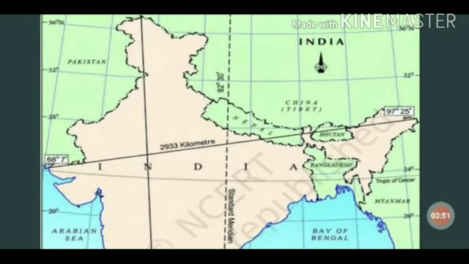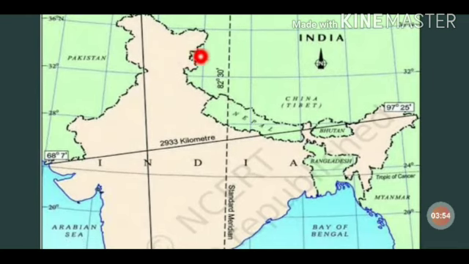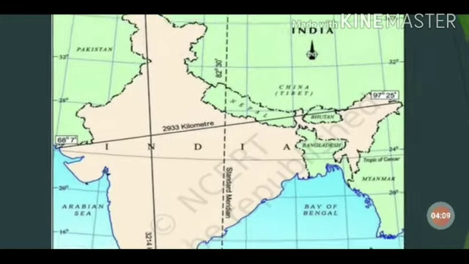So there is a time difference in our country from the east side to the west side. The sun rises earlier in Arunachal Pradesh, and in Gujarat it rises about 2 hours later. To compensate for that, we follow the Indian Standard Time.